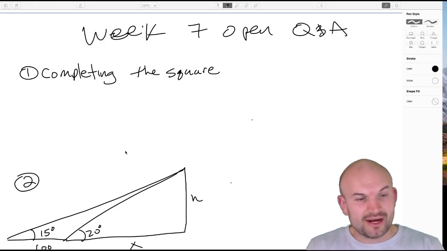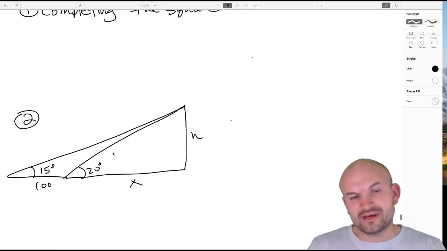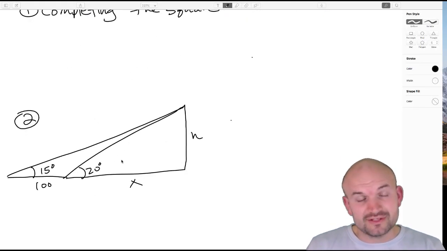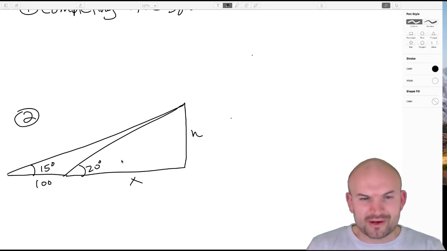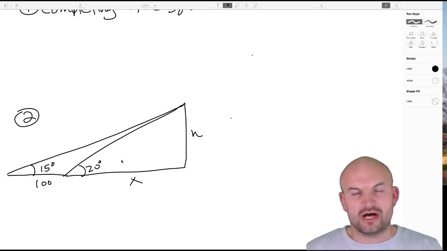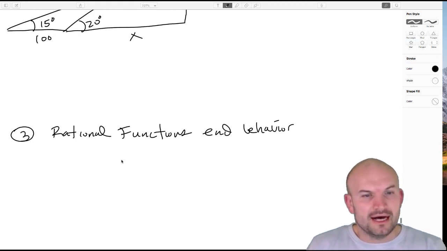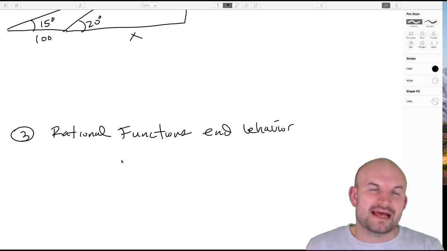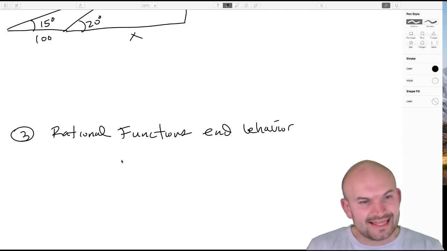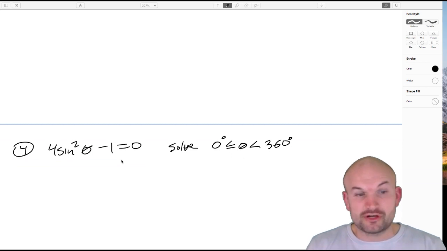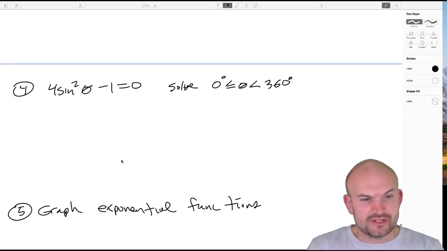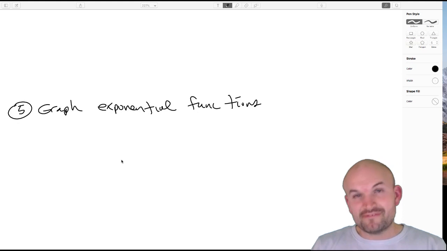over completing the square. We're going to do one with some right triangles, kind of like a word problem, even though I don't really go through word problems, so I'm not going to solve it, but I will at least help you set it up. We'll talk about rational functions and end behavior, and understanding that. And then we have solving a trigonometric equation on the interval 0 to 360. And then we'll talk about graphing exponential functions.